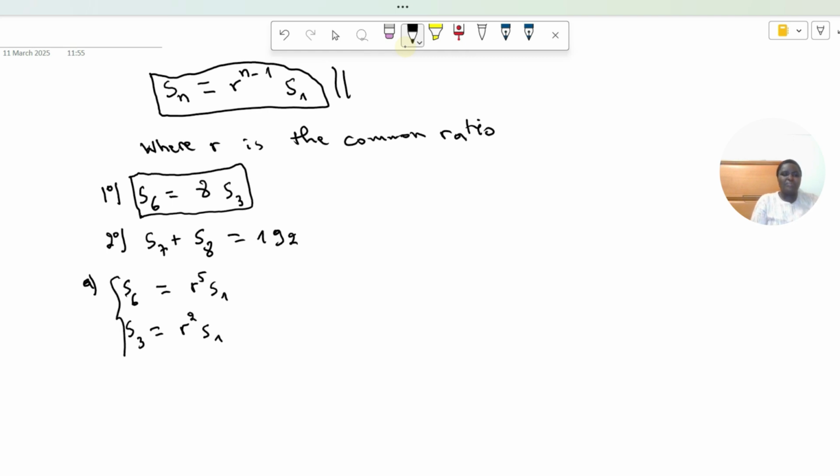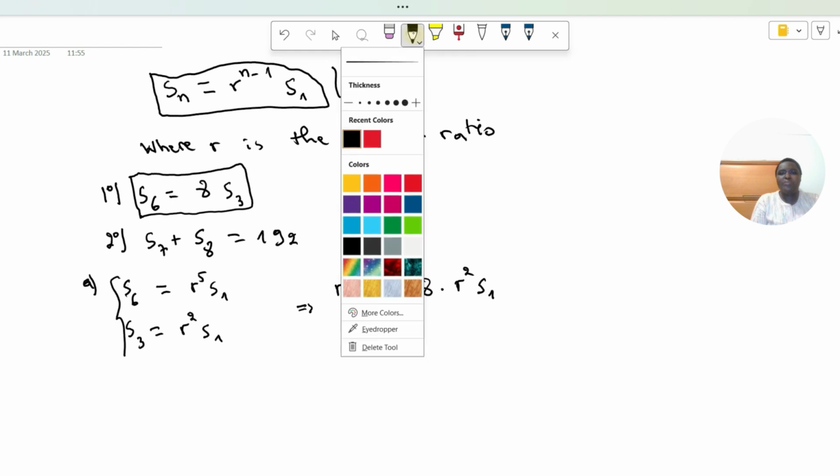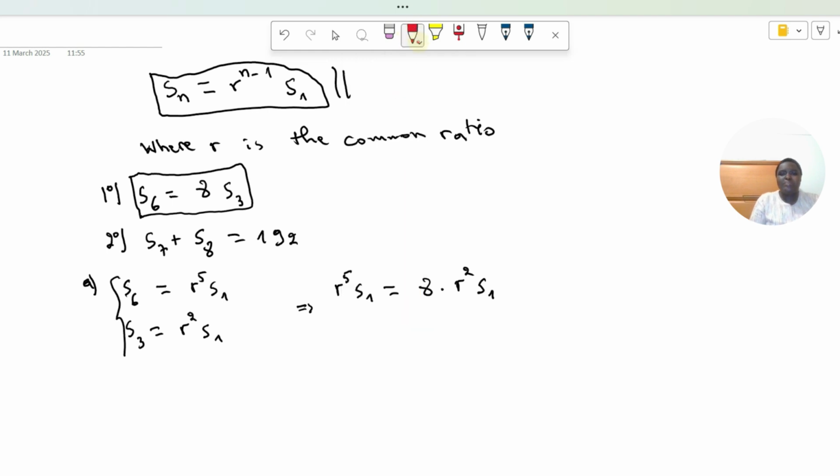If we use the first assumption, this implies that r power 5 times S1 will be equal to 8 times S3, and S3 is equal to r power 2 times S1. So you can see that we can simplify S1 and S1, and then r squared, and we remain with r cubed here.